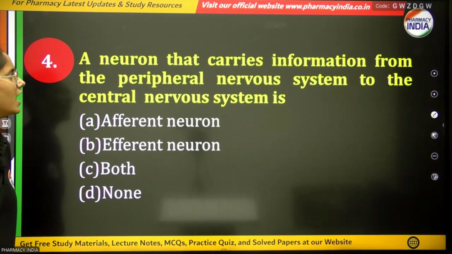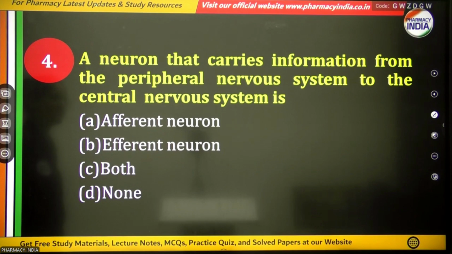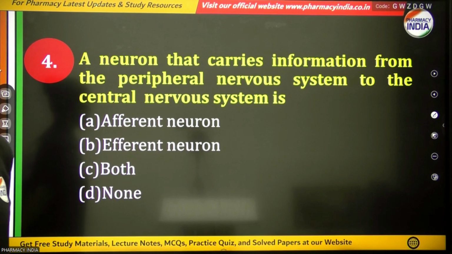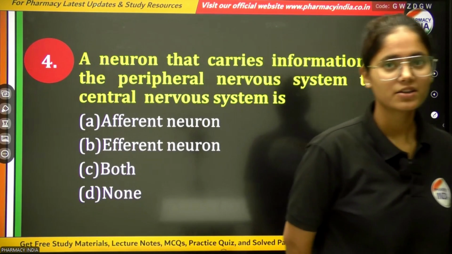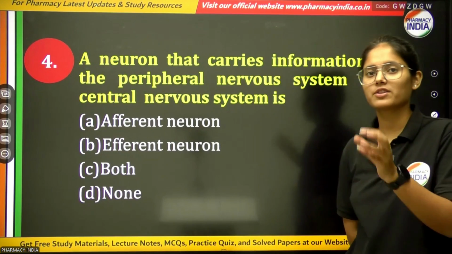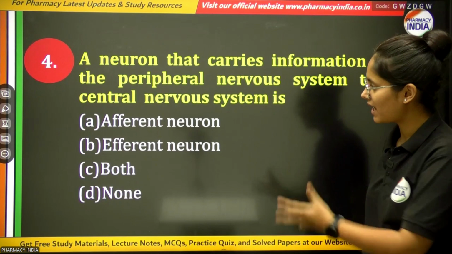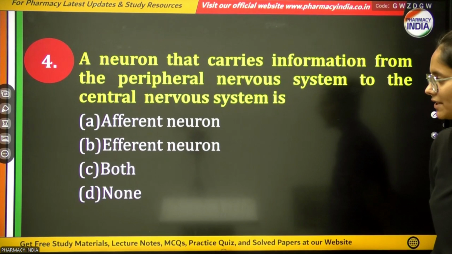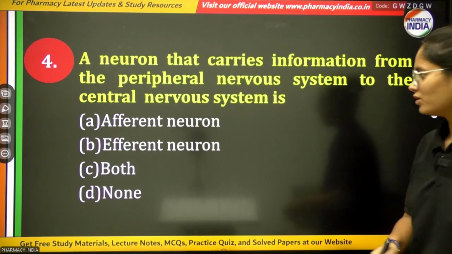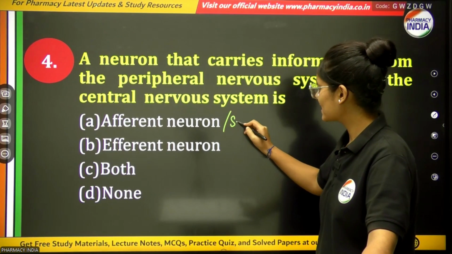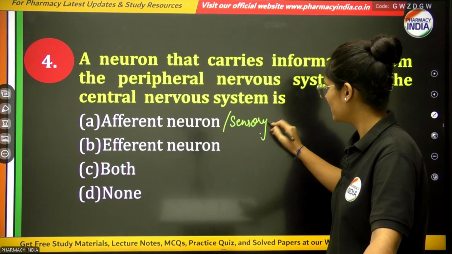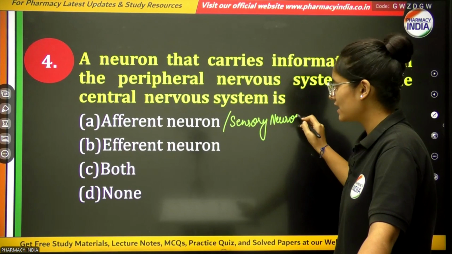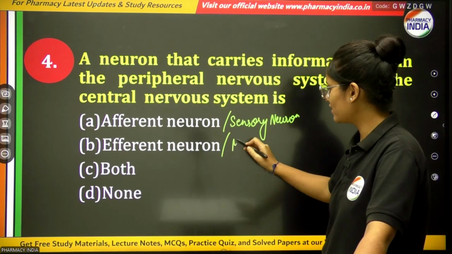Alright, next question: a neuron that carries information from the peripheral nervous system to the central nervous system. Now you have to tell which neuron carries information from the PNS to the CNS, meaning your outer stimulus reaches your brain with the help of which type of neuron? Afferent, efferent, both or none. You all know the afferent neuron is also known as the sensory neuron, and the efferent neuron is also known as the motor neuron.